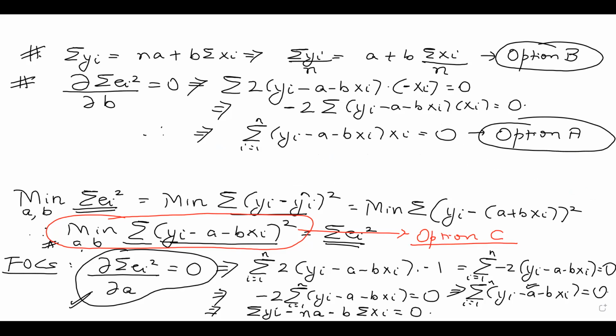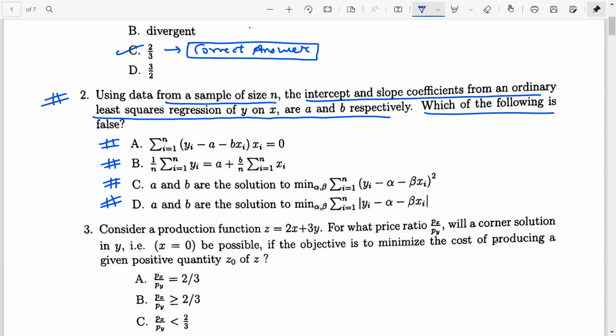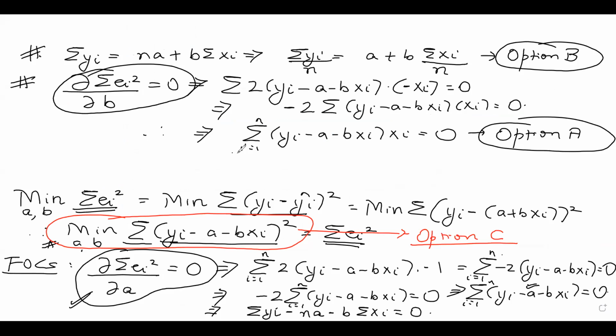That means if I come back to the question paper, guys, the question is asking you which of the following is false. Now on the whiteboard, I have shown that this is correct. Summation (yi minus a minus bxi) into xi is equal to 0. How did we get this? By doing this. I got summation (yi minus a minus bxi) into xi equals 0. That means this is correct.